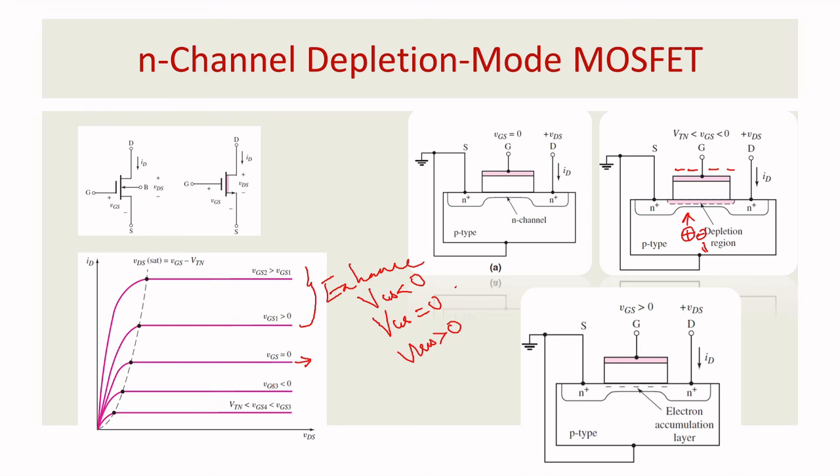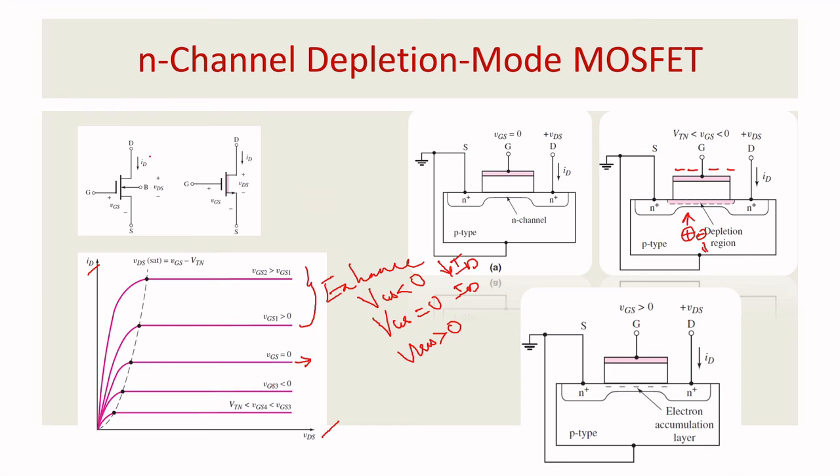When VGS is equal to 0, the current will be normal. When VGS is less than 0, the current will be less, because of the attraction of the positive charge with these electrons, so they will not contribute to the ID current. When VGS is greater than 0, they will contribute to produce a large current. That is the basic idea you understand from this diagram, and from this graph it is clear. So this is about the depletion mode MOSFET.